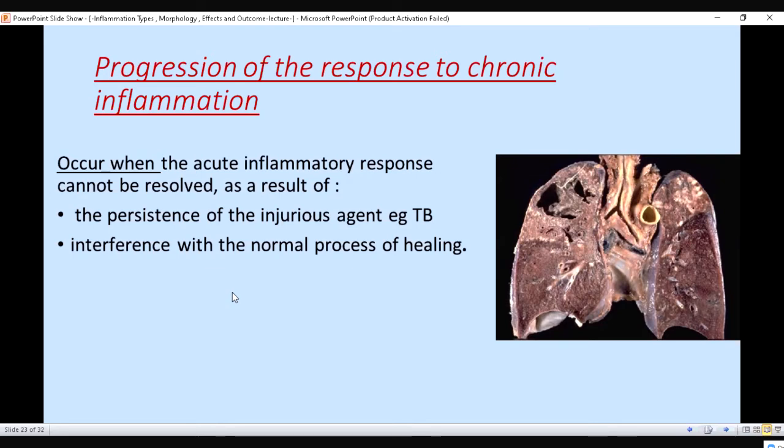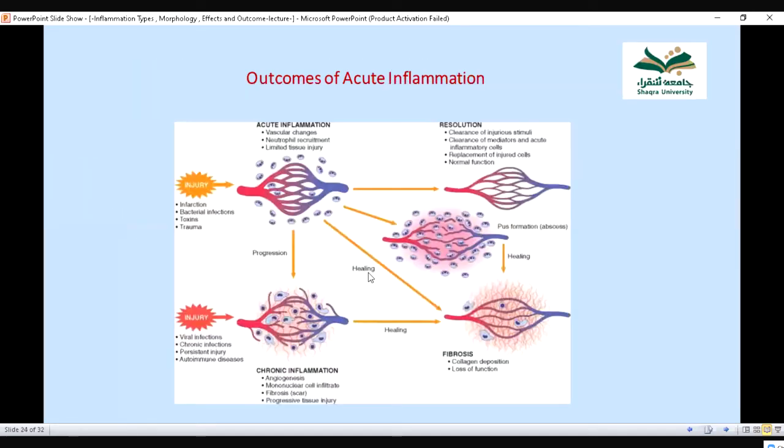So that inflammation then becomes chronic. With dangerous organisms like tuberculosis or something else, acute inflammation changes to chronic inflammation. Same thing happens in tuberculosis, because it is not healed well, so it changes from acute to chronic.